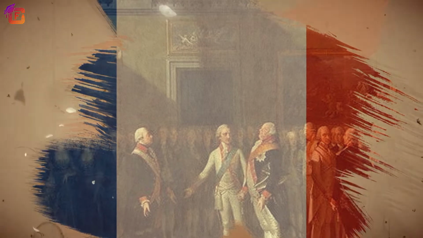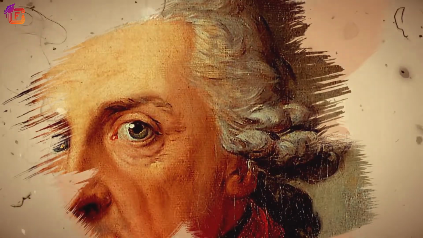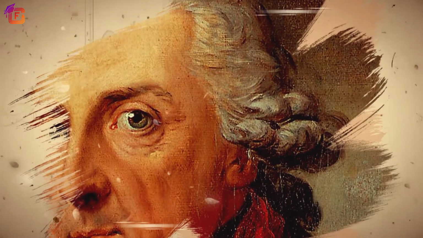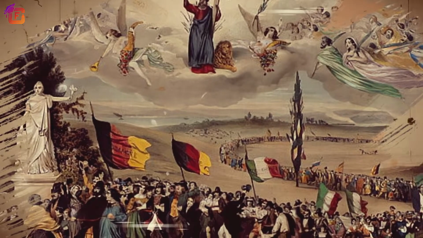Today's video, we will be discussing the changes which were introduced in France when it became a constitutional country. In the last video, we have learned about the first print created by Frederick Sorrieu about his dream of the world made up of democratic and social republics. Let us take a look at the topics that we will be discussing in today's class.